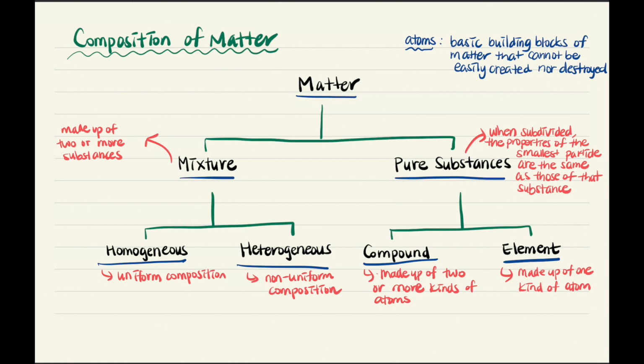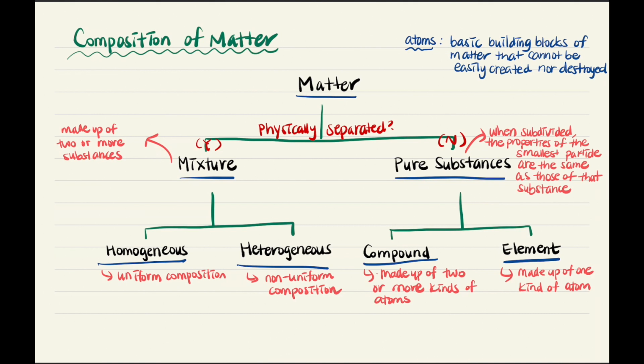Matter can be divided into mixtures and pure substances. The way you tell if it's a mixture or a pure substance is asking yourself if it can be physically separated. If it can be physically separated, then it's a mixture. If it cannot be physically separated, then it's a pure substance.